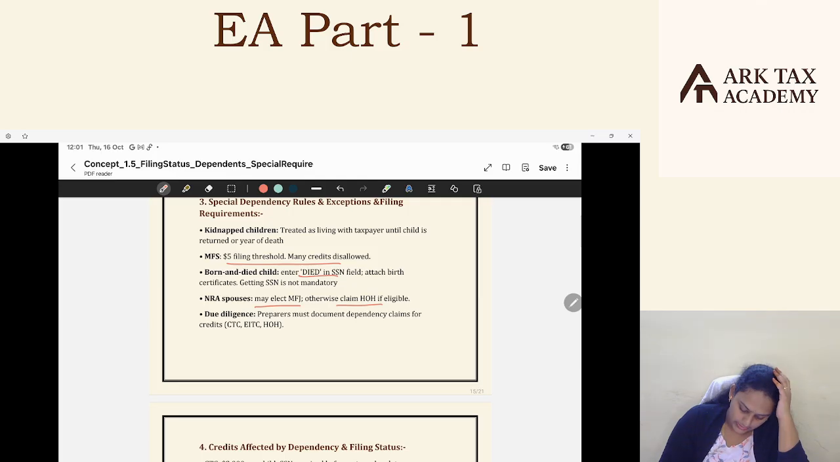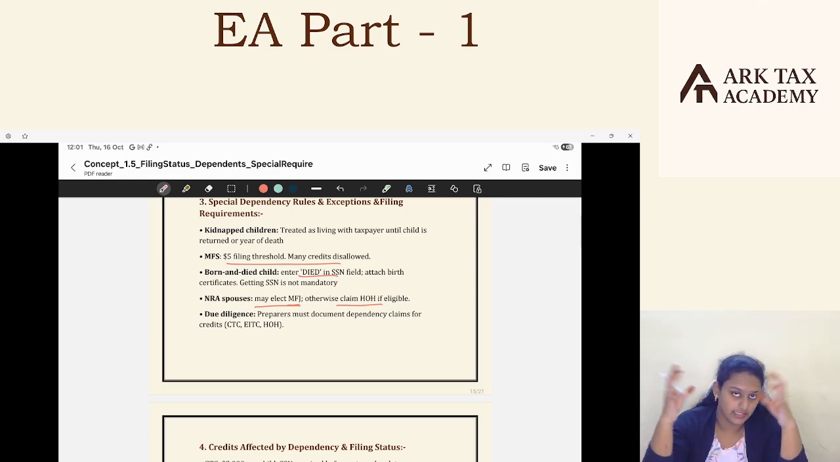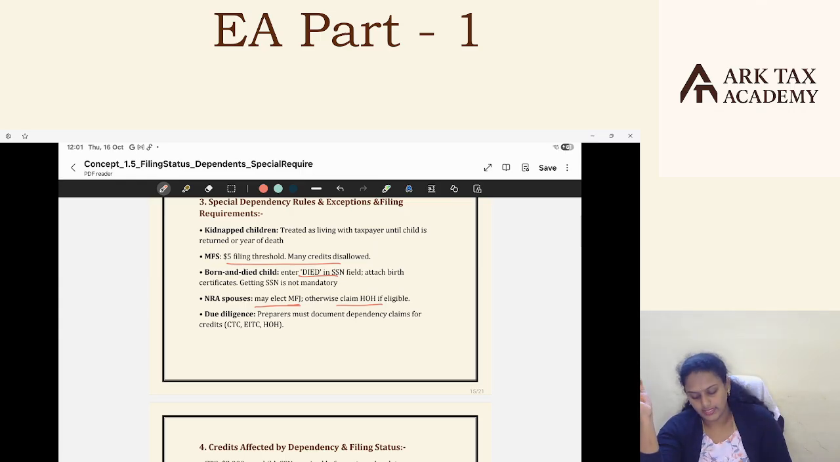Okay, due diligence. See, this NRA spouse may elect married filing joint. You know this election, by making this election, we convert the non-resident spouse to resident and then file married filing joint. We know a resident and a non-resident cannot file a joint return. For that, I am converting my non-resident spouse to resident using the spousal election and filing a joint return. Or if this is not possible, say my NRA spouse said, no, I don't want to convert to a resident because my worldwide income will be taxed.